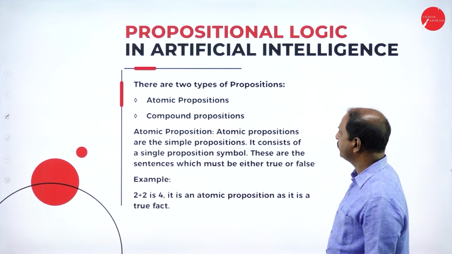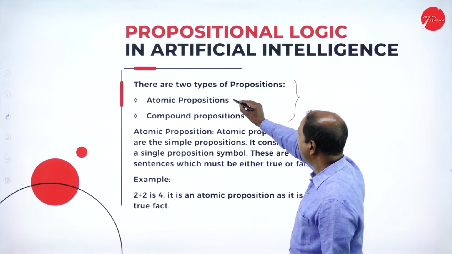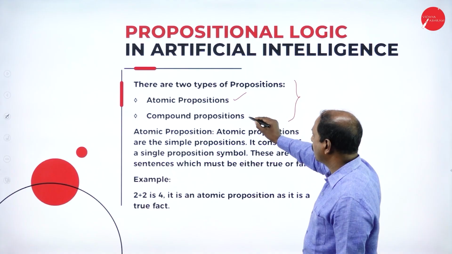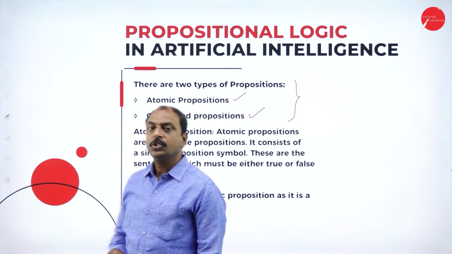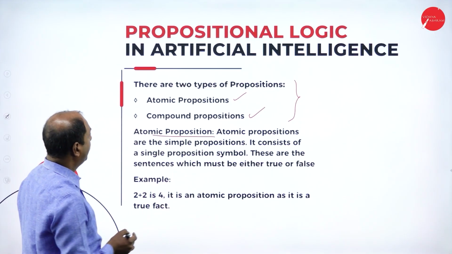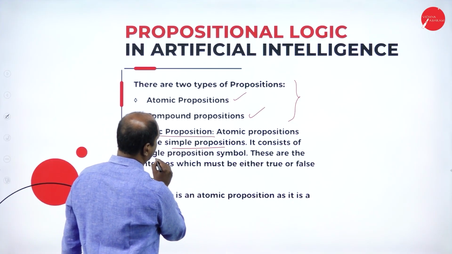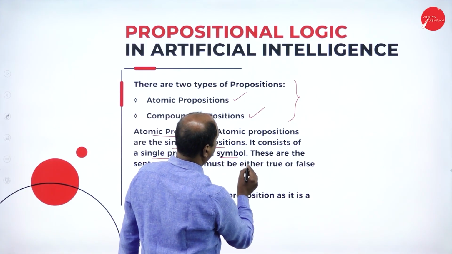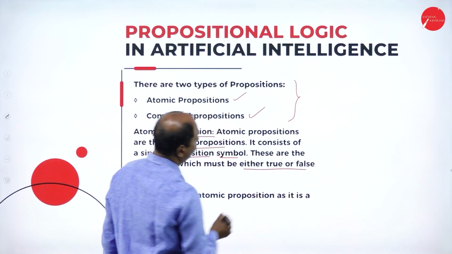In the next slide, there are two types of proposition. One is atomic propositions, and the second is compound propositions. So what are atomic propositions? The definition is that they are simple propositions consisting of a single proposition symbol, and these are sentences which must be either true or false.